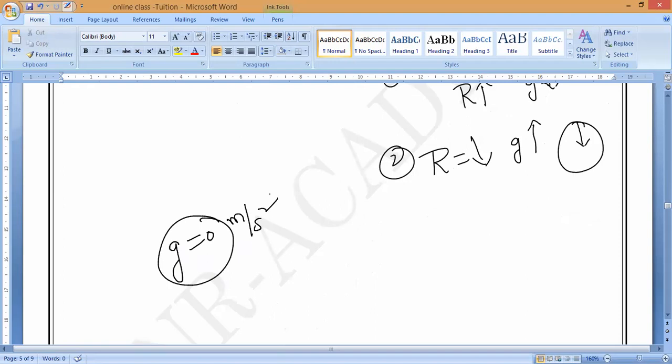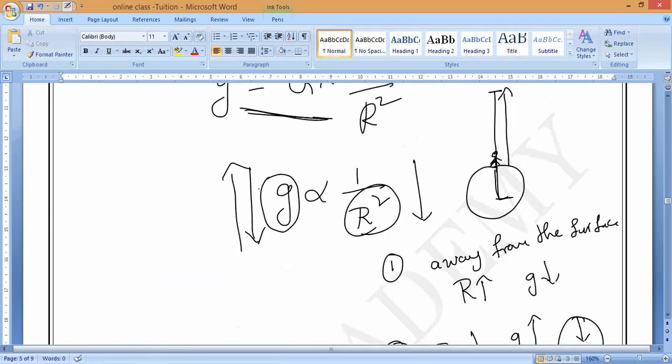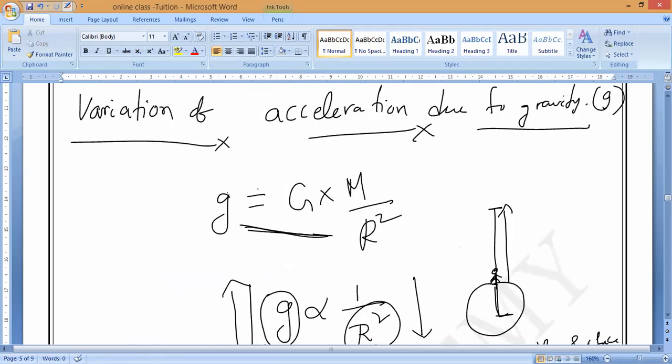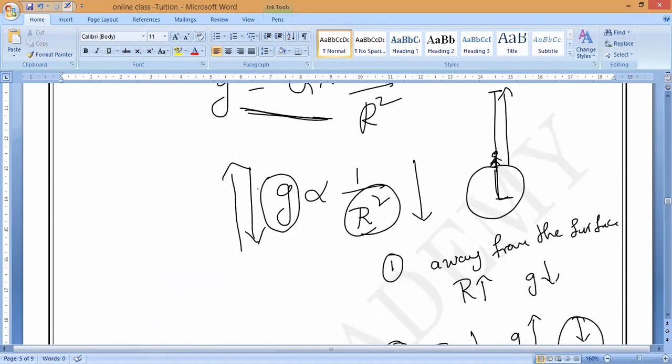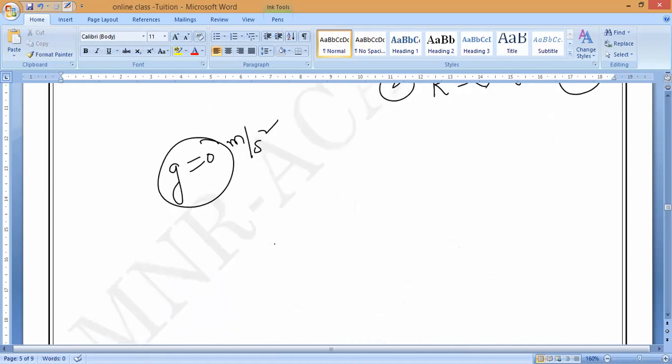Sai, Pradosh: the value of G, sir, if we are in space, out of the atmosphere. The value of G will become 0 only when the mass of the body becomes 0. Be very careful. Understanding that? So the mass of the body will become 0, M is equal to 0.